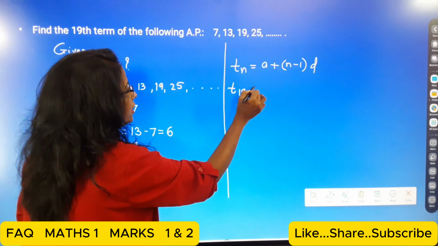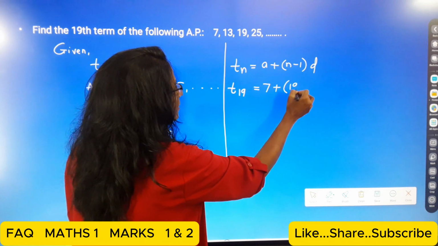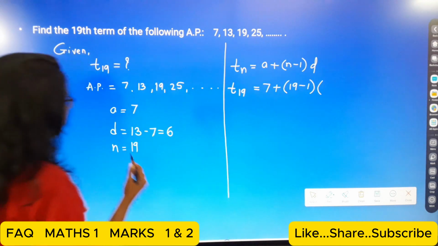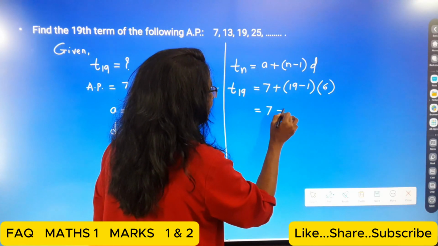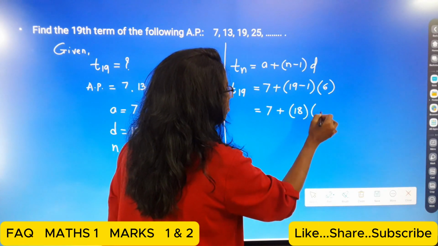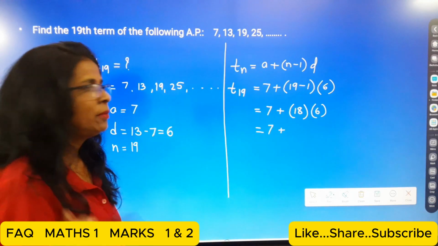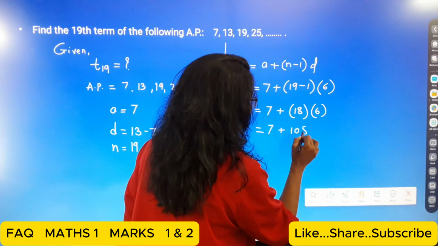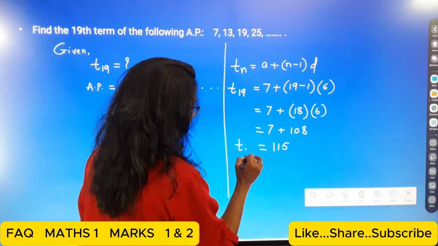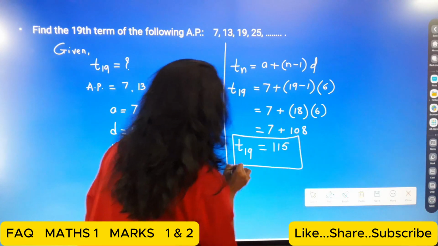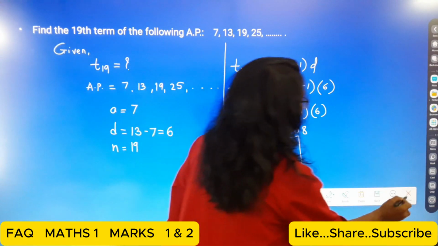T19 is equal to a, that is 7, plus (19 minus 1), and d, students, is 6. So here 7 plus 18 multiplied by 6. 18 multiplied by 6 means 108. So now 7 plus 108 means 115. This way we can calculate the term.